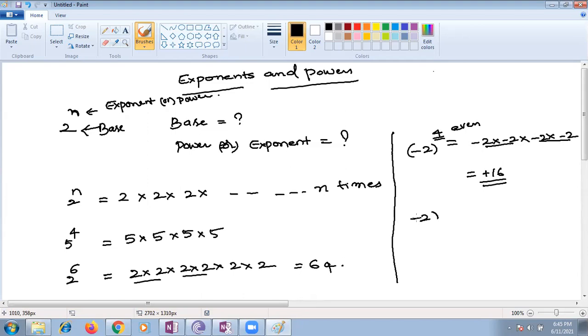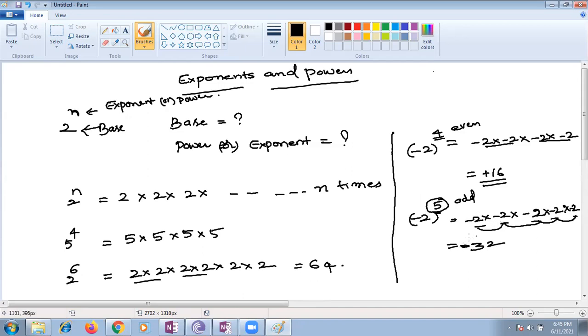Suppose minus 2 whole to the power 5. So in this case, minus 20 is the answer. Minus 20? No, minus 32, right? 16 into 2. 2, 2, 1, 2, 3, 4, 5. So 2 twos are 4, 4 twos are 8, 8 twos are 16, 16 twos are 32. Okay, ma'am. But here the power is odd, so the result you are getting is negative.